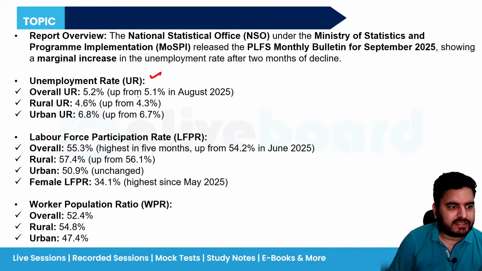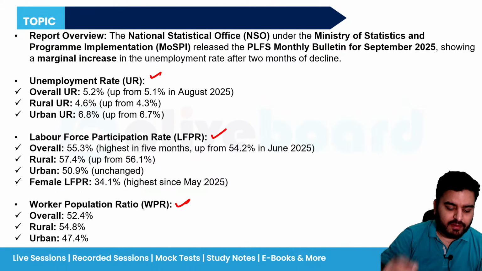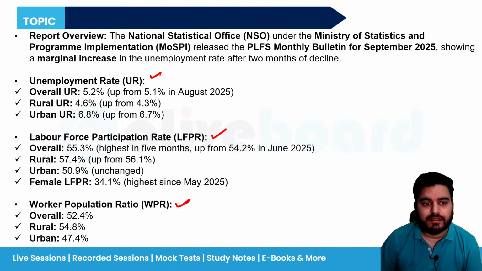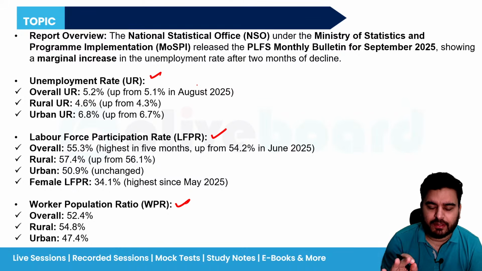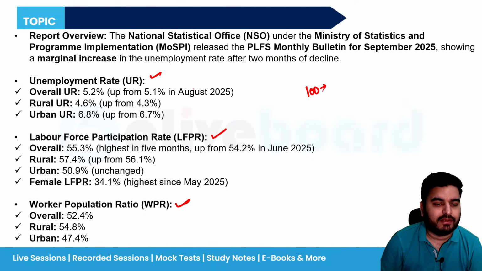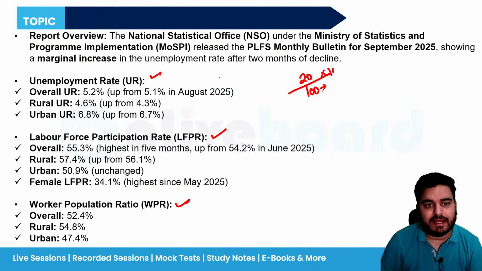Now you think you should understand few terms. One is unemployment rate, second is labor force participation rate, and third is worker population ratio. Now what is unemployment rate? So basically, out of all people who are ready and looking for work, how many of them are not able to find a job? Let's say there are total 100 people who are ready and willing to work and they are finding the work. But out of these 100, let's say 20 people are not able to find a work. So this is the unemployment rate. Okay, 20%, right? Like this, how we calculated.